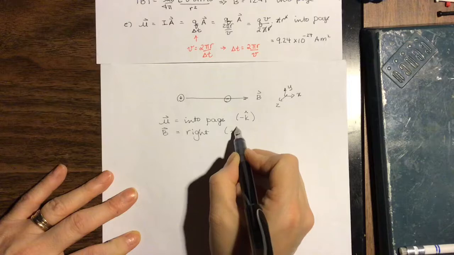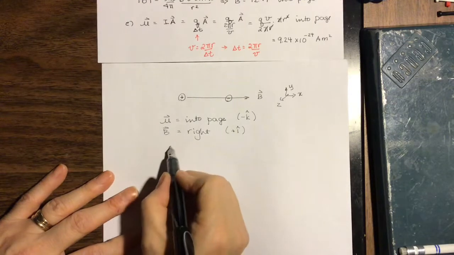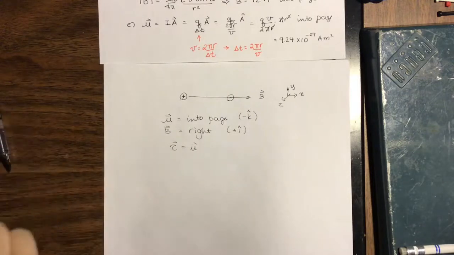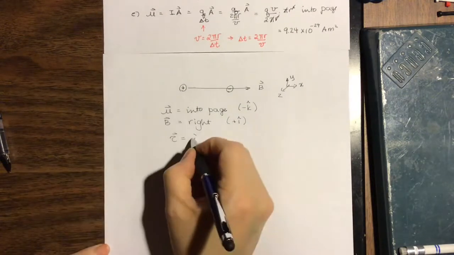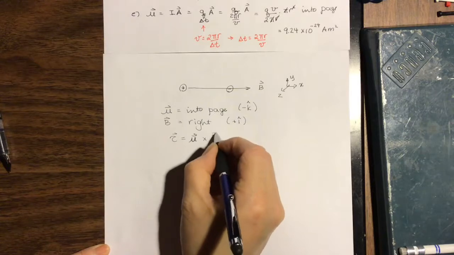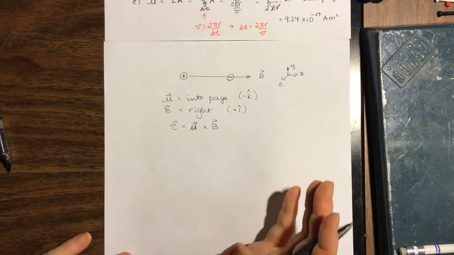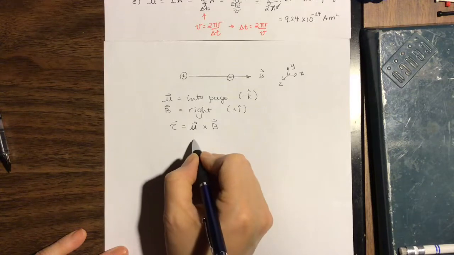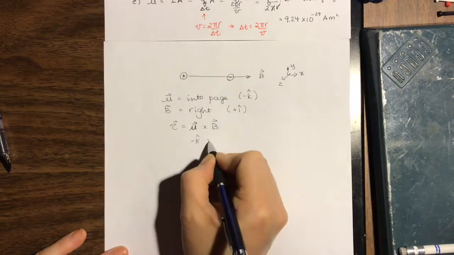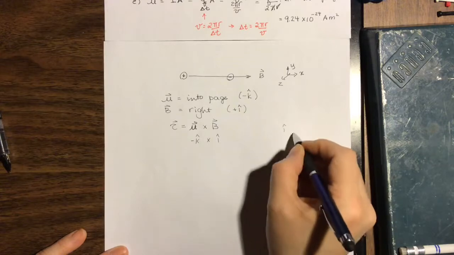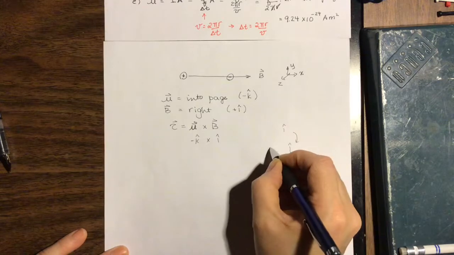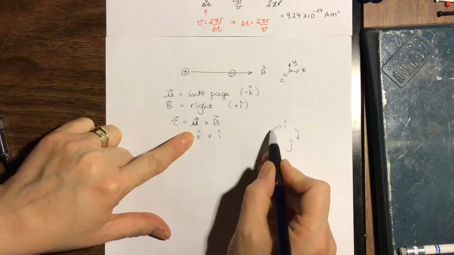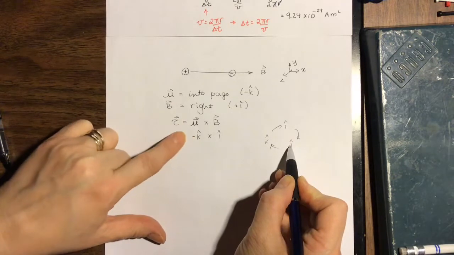So what happens is it's going to feel a magnetic torque. Torque equals mu cross B. So it's going to feel a torque. Let's figure out the direction of that torque. So the direction of the torque is going to be minus k crossed with i. So if we like, we can remember what i cross j and i cross k and all those are. So k cross i would give us plus j, which means minus k cross i would give us minus j.